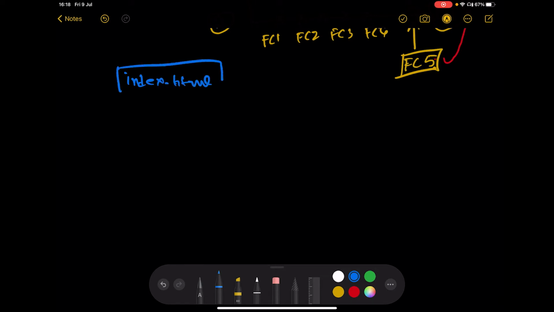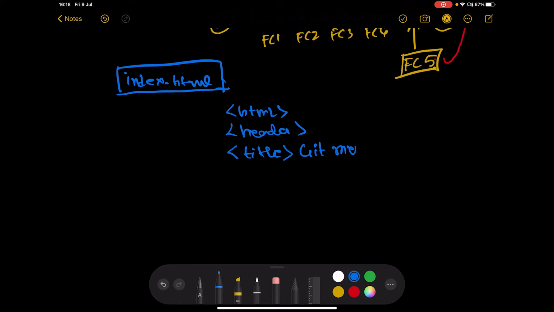In here there is a title of the page. Let's say this is the HTML header, and we have a title here. Say the title is Git merge conflict.